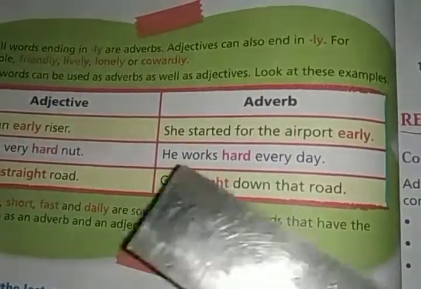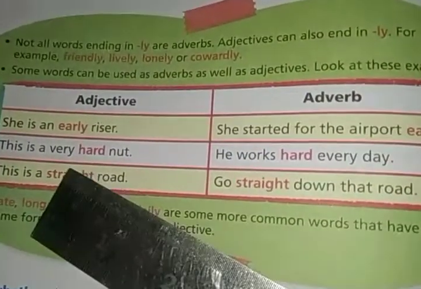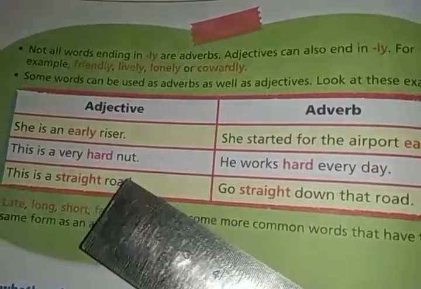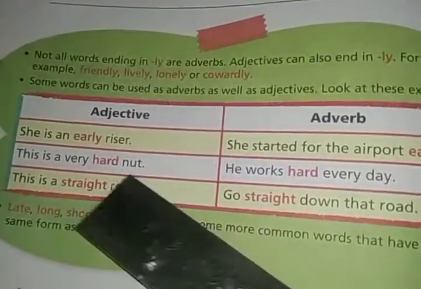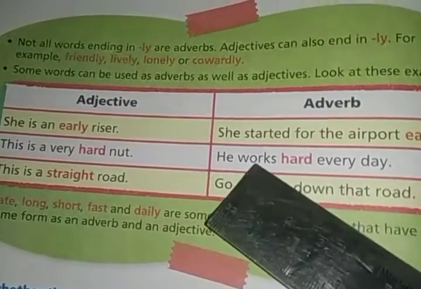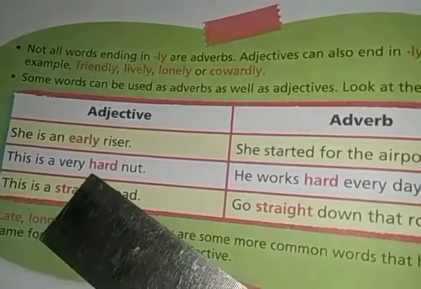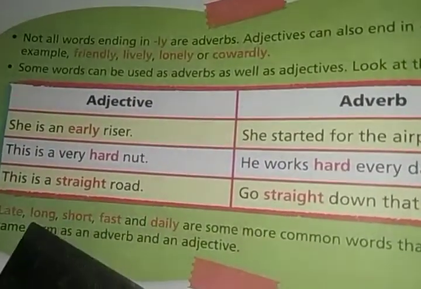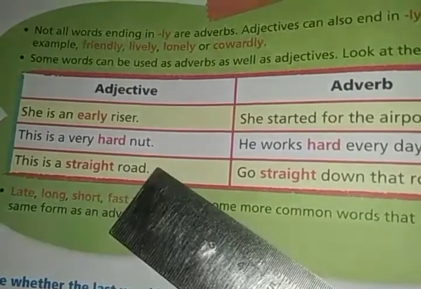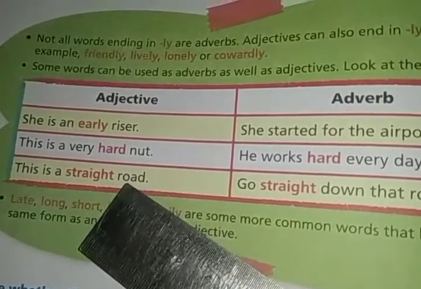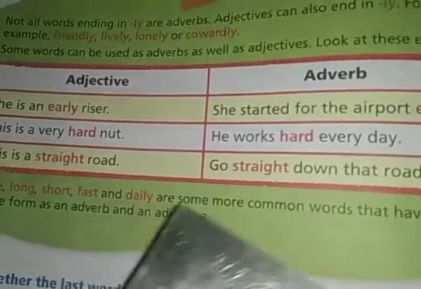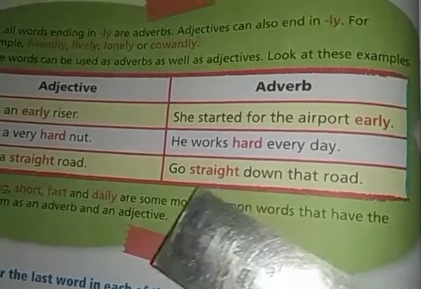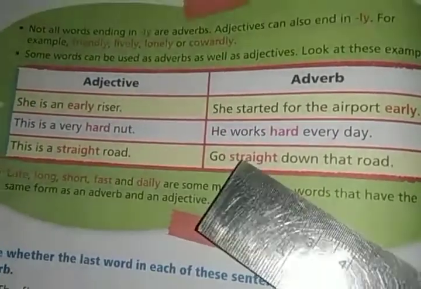How does he work? And here, hard is used as a quality, like how is the nut. It is used for a noun. And here, hard is used for a verb, and it becomes an adverb. The third sentence is, this is a straight road. So the word straight is telling about the noun road, and it is an adjective. Here, go straight down that road. Here the word straight is used for the verb, and then it becomes an adverb.